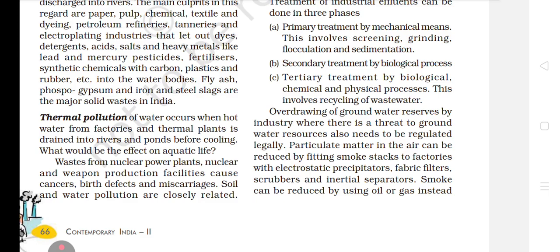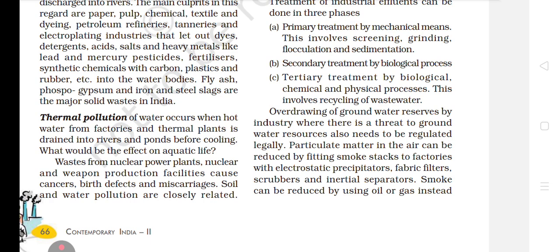They must be knowing this. And this you have also studied in class 9th. I don't remember, but yesterday I think there was a chapter named water, only for water that chapter was. So there you have read these processes: sedimentation, flocculation, grinding and screening.